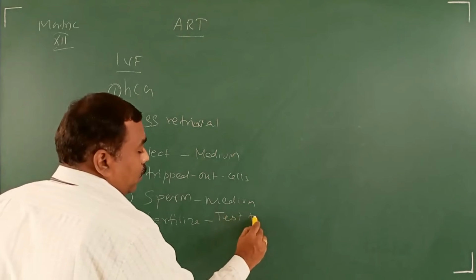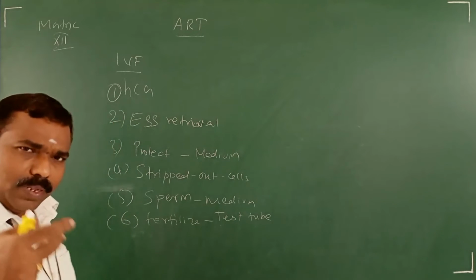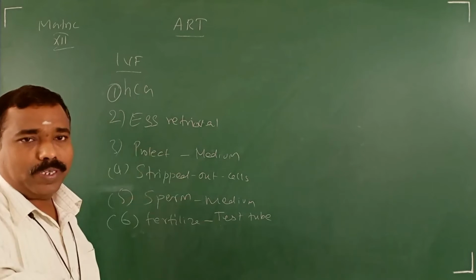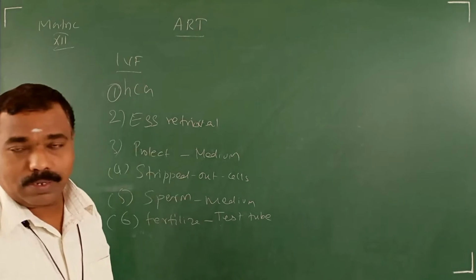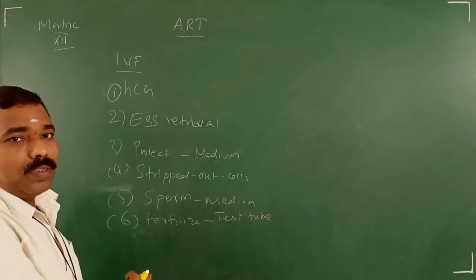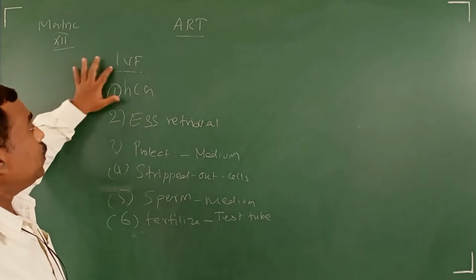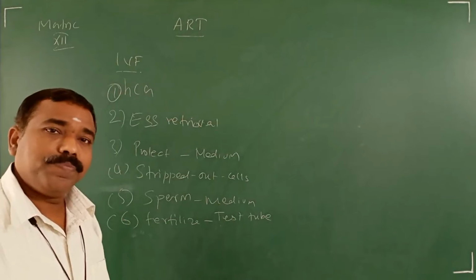The medium has some chemicals, replicating whatever conditions are present inside the woman's body, in the fallopian tube, because only in the fallopian tube does fertilization occur. But here the fertilization occurs outside the body, that's why it is called IVF, in vitro fertilization. In vitro means outside, in the laboratory.